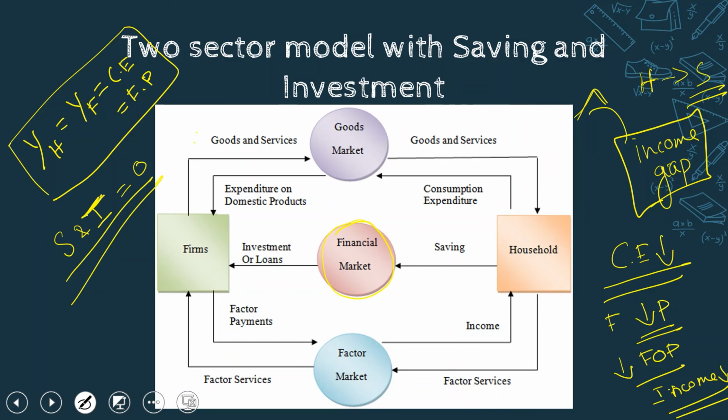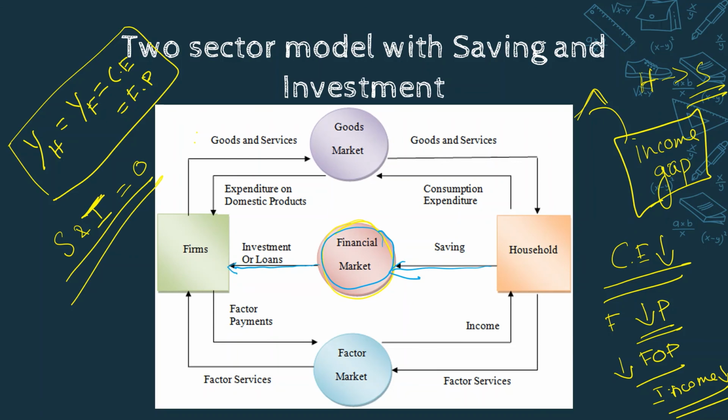All the other things are the same as in the two sector model. Only in this model we are bringing in the financial market. So household will save in banks and financial institutions, and those banks will lend that money as an investment to the firm.